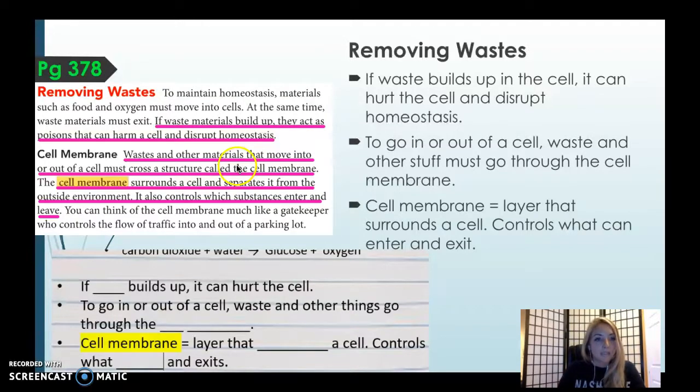But before that, write down, if blank builds up, it could hurt the cell. What do you think you're putting in there? You're putting in the word waste. To go in or out of the cell, waste and other things go through the blank blank. What word did we just learn? What is the highlighted word? Cell membrane. That goes in the blanks. Good job. The cell membrane is a layer that surrounds a cell and controls what enters and exits. It's the layer that surrounds the cell and controls what enters and exits.